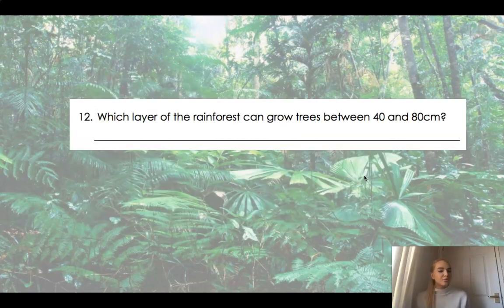Alright then, number 12. Which layer of the rainforest can grow between 40 and 80 centimetres high? Which of those layers that we just looked at? Pause the video. It is the emergent layer, because that's the area where the trees grow the tallest. They get the most sunlight, but also, do you remember, they also get the most wind. So they have to have really strong leaves, don't they?